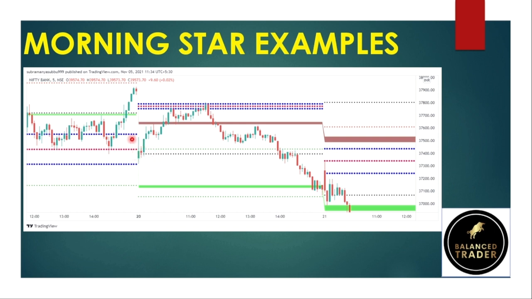So enter when the high of this breaks, or you can enter immediately if the closing happened above the previous day low. So you can enter here, and entry when this high breaks is also a good entry. So enter here, keeping the stop loss below this candle. The stop loss will be minimum, right? Achieve your targets around 2R, or in the institutional zone, or the CPR. This is the morning star pattern. This does not happen every time. This is a rare pattern.